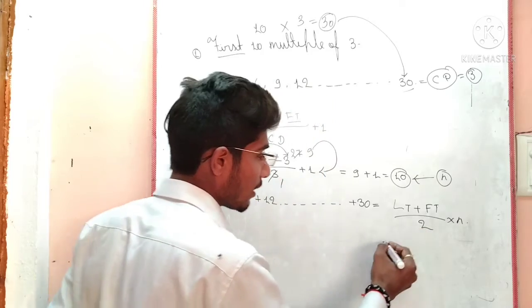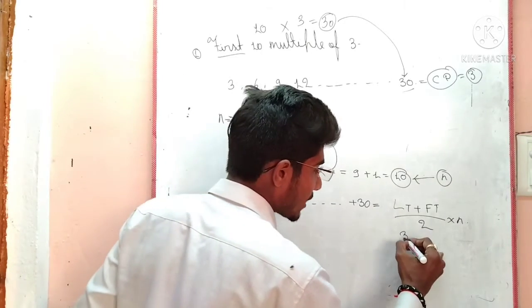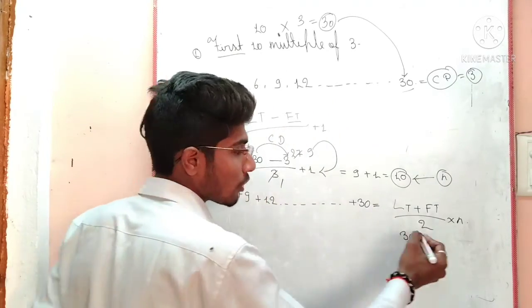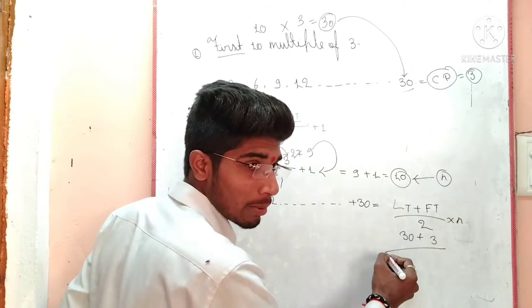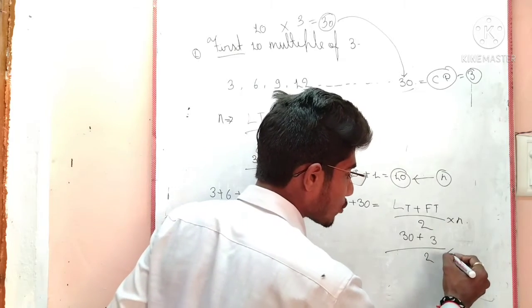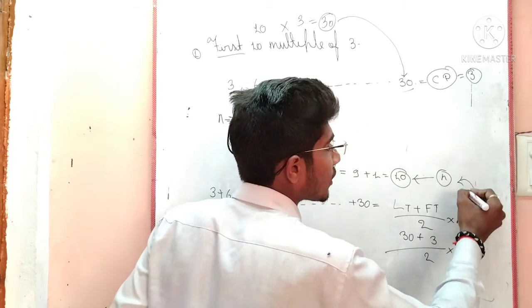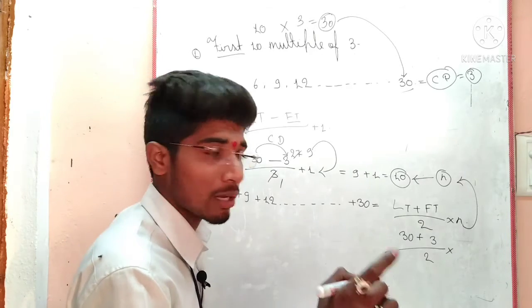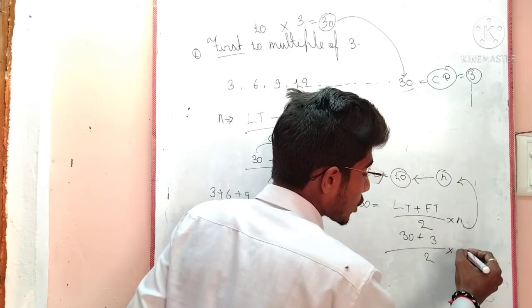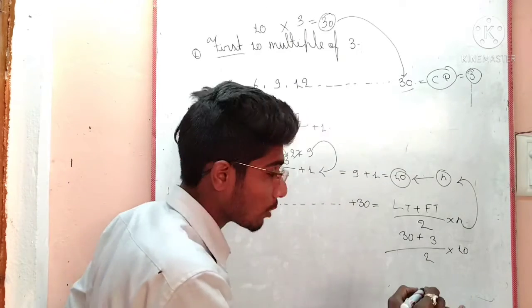How can we find out? LT is equal to 30, and FT is equal to 3. Any problem? Last term is equal to 30, first term is equal to 3. I hope you don't have any problem. Now divide by 2 and N is equal to 10, or not 10? Anybody has a problem, give me a comment. I will give you a solution based on your comment. Next check it: N is equal to 10 or not 10? No problem. Now let's check it.